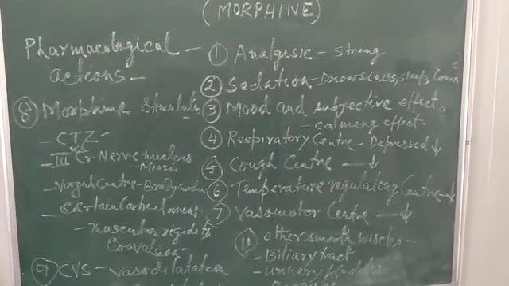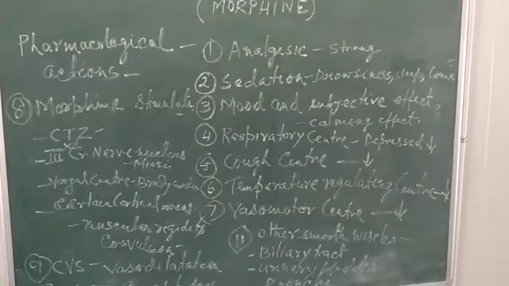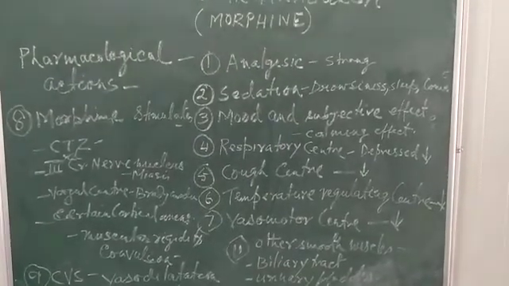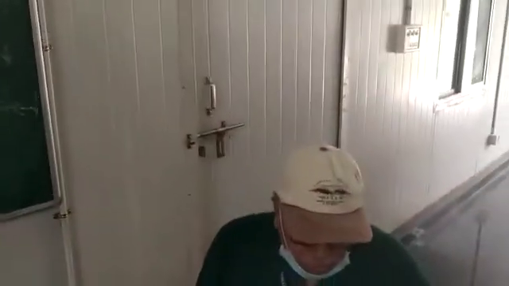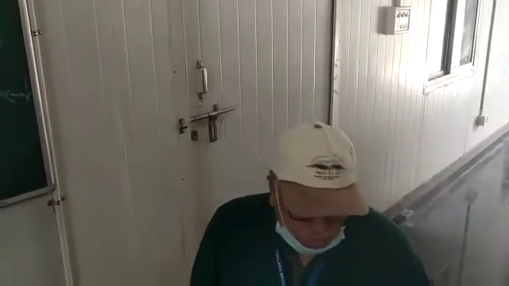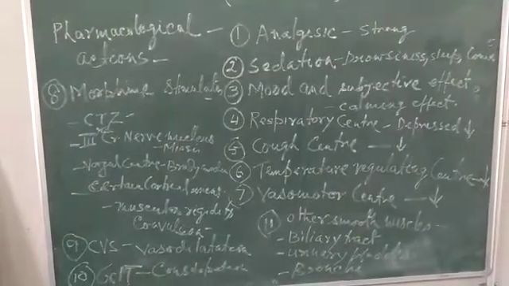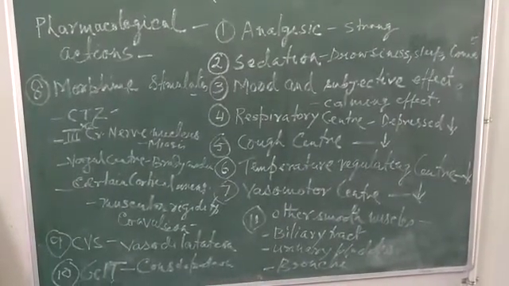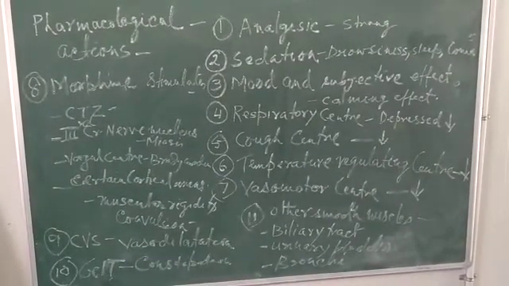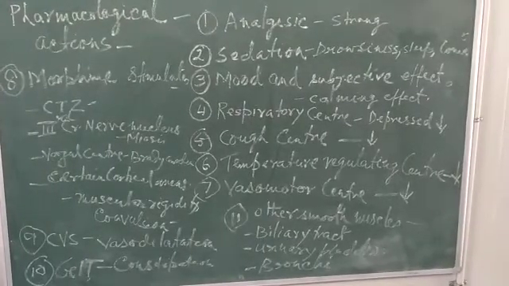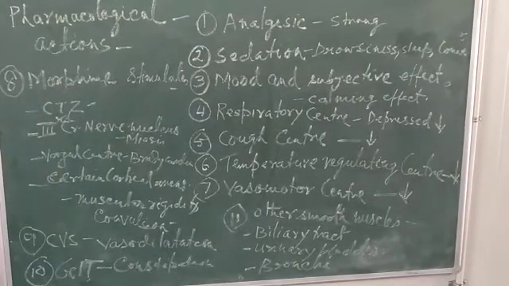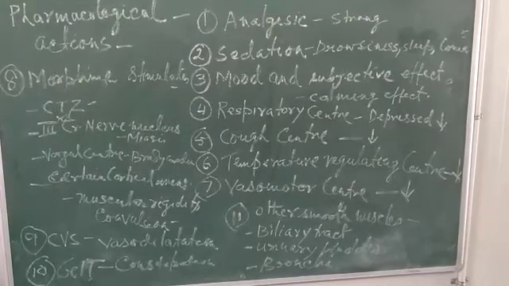The second pharmacological action is sedation. This drug causes drowsiness and sleep. If excess drug is given, it may lead to coma, and with progressive signs of high dose, it may result in respiratory arrest and death. So this is about the action on mental status.